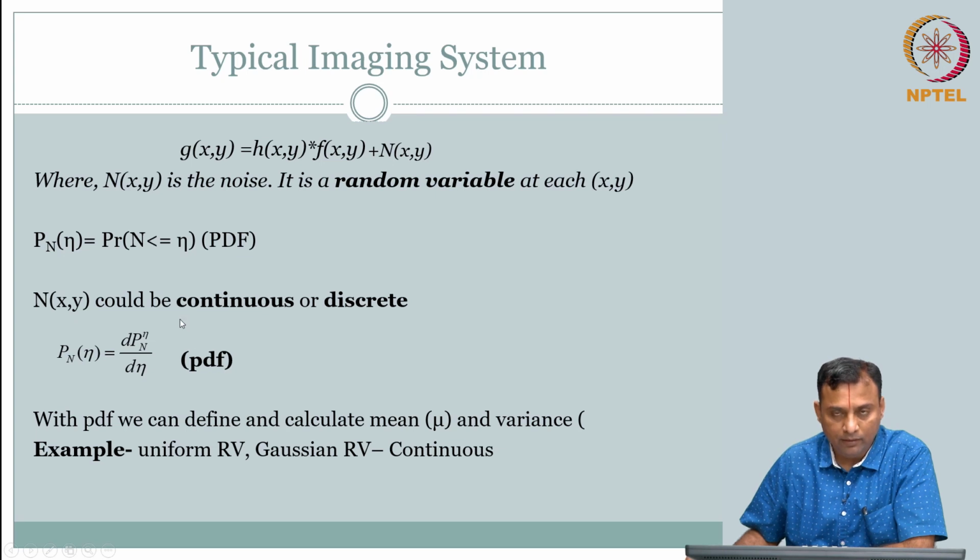But why is this advantageous to have a PDF? So, I said it is random, but then you can capture the randomness, right, using certain attributes. You have a probability distribution function, you can describe it using some statistics, some attributes of that function. For example, most commonly the expected values, right. So, the mean and variance. There could be several expected values associated with the distribution function, but something like a Gaussian, for example, is unique.